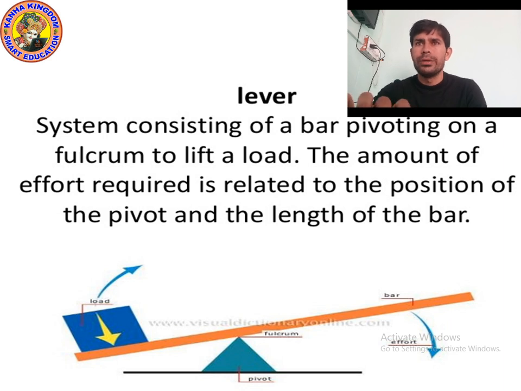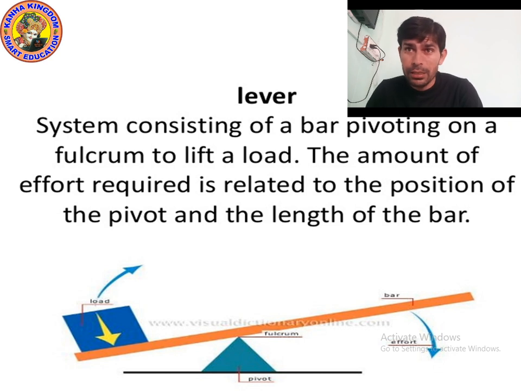Okay kids, now let's try to understand lever. So what is lever, as you can see in the picture. A lever is a system which has three things: load, fulcrum, effort, and a point known as the pivot point, which is at the center.